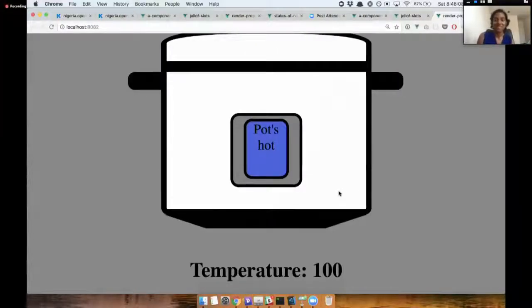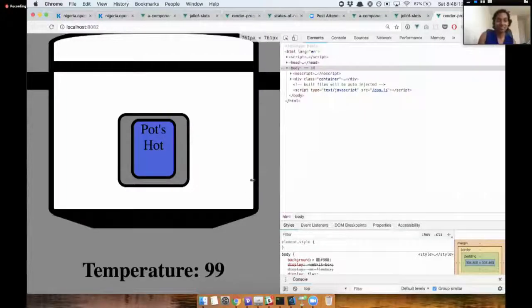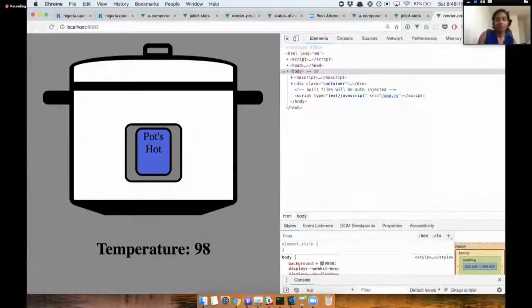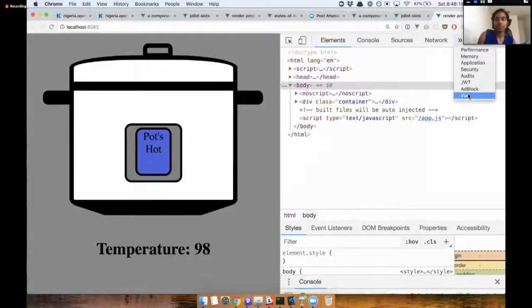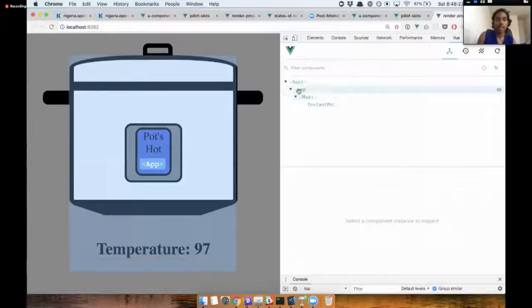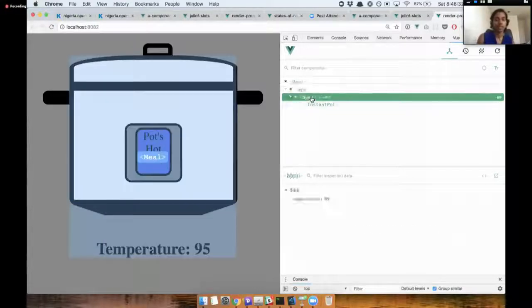Ooh, it's really big. So here we have an example of an Instant Pot. And then let me pull up this. So what I created here is we have a concept of, I just want you to focus on the screen here. So what we have is this temperature, which is what is being passed down through the parent, and it's decrementing as time goes by.